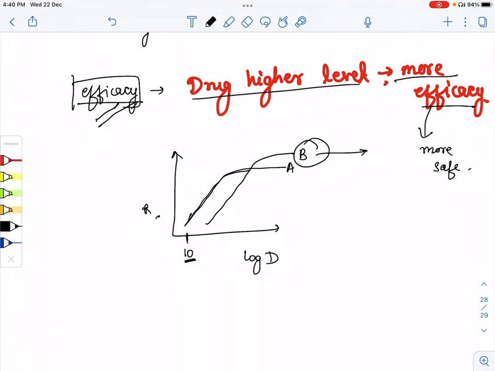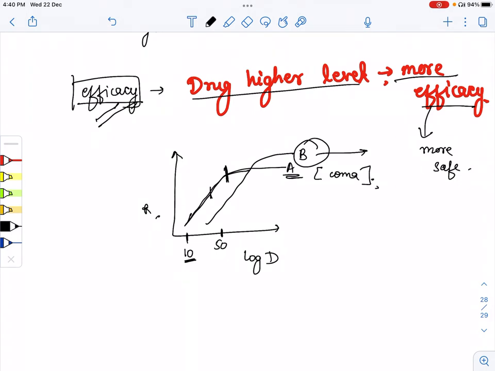As we increase its dose, suppose we give 50, at that time the drug produces its maximum action. When this drug is producing maximum action, it means that this drug can lead to coma also, only at 50.